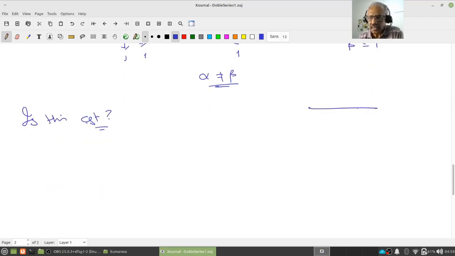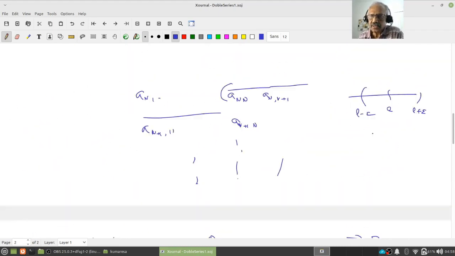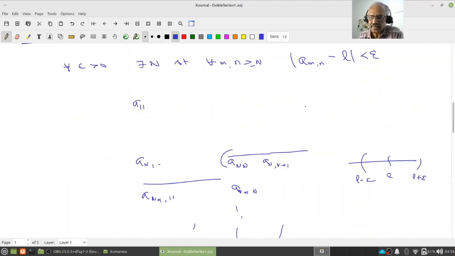Suppose there is an L in C. Remember, these are all real numbers, so if the limit exists, it should be L, though you can take L in C also. Now let us look at L minus epsilon to L plus epsilon. After some m, n, all my a_mn should lie in this disk.